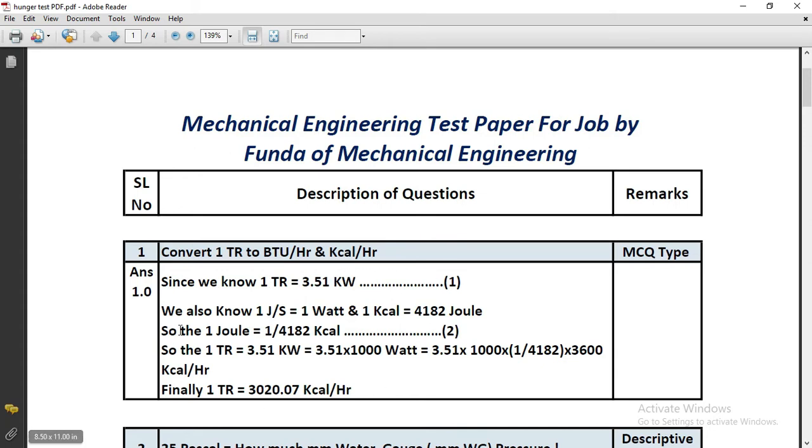Just remember it. And from our college book knowledge, we know that 1 joule per second is 1 watt, and 1 kilocalorie is equal to 4182 joule. So 1 joule is equal to 1 by 4182 kilocalorie. We know 1 TR is equal to 3.51 kilowatt. First we convert kilowatt into watt by multiplying by 1000, and we put in the value of watt from here. By putting these two equations together, we get the value in kilocalorie per hour.